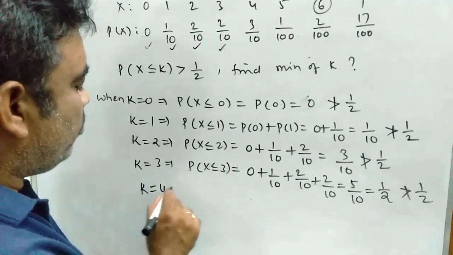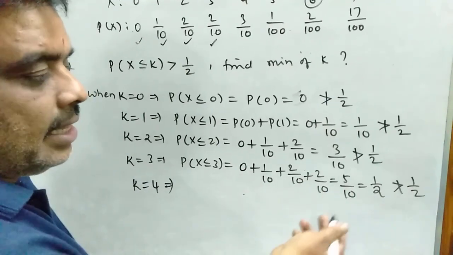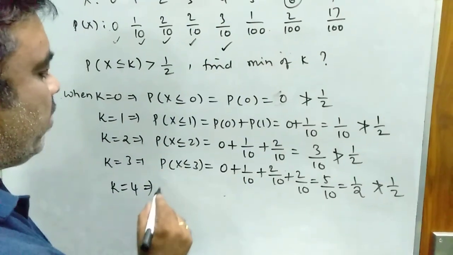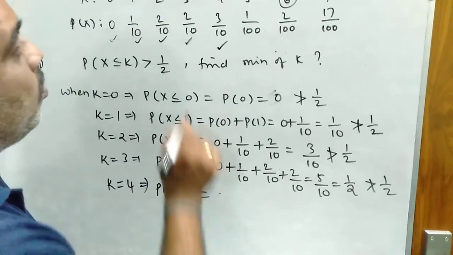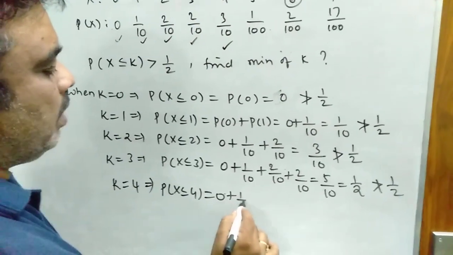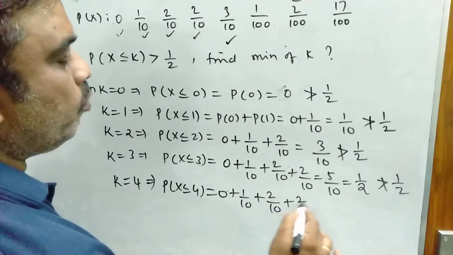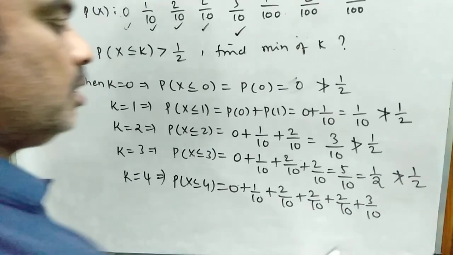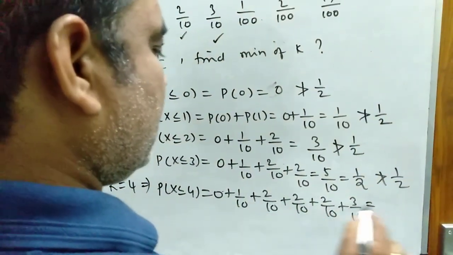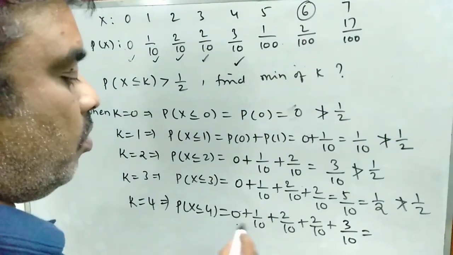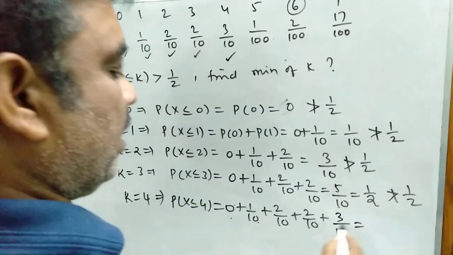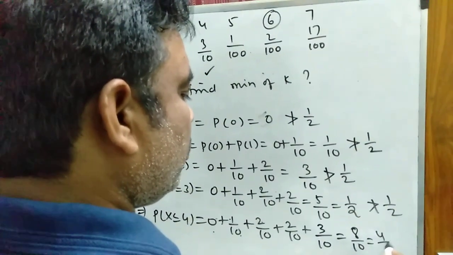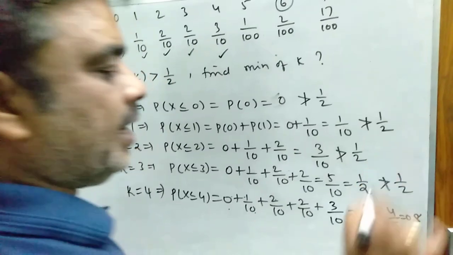So this must be 4. It is greater than 1 by 2, so maybe k is equal to 4. See the value. P of x less than or equal to 4 means the first five values: 0, 1 by 10, 2 by 10, 2 by 10, 3 by 10. So 1 plus 2, 3 plus 2, 5 plus 3, 8 by 10, that is equal to 4 by 5, that is equal to 0.8.